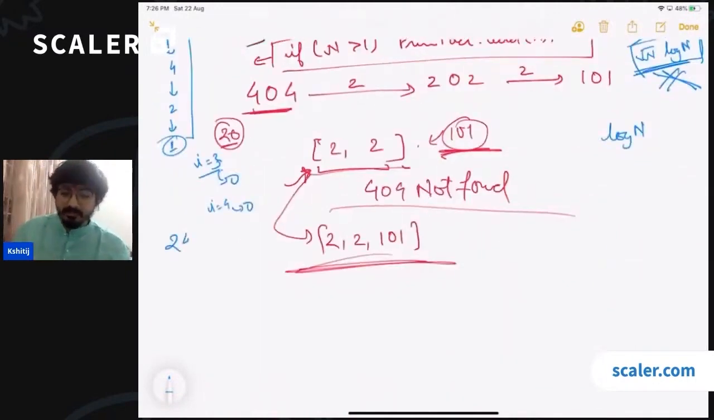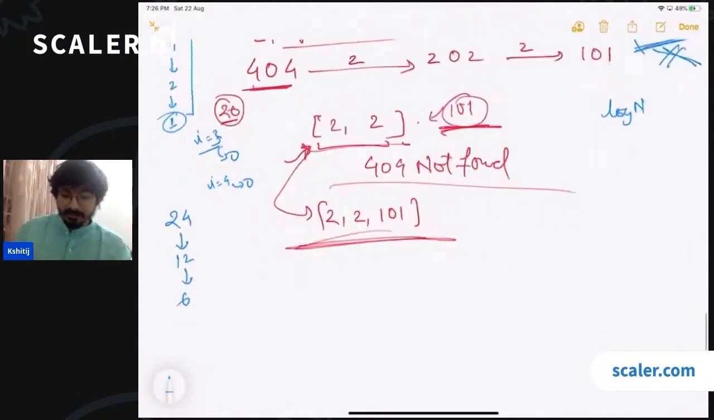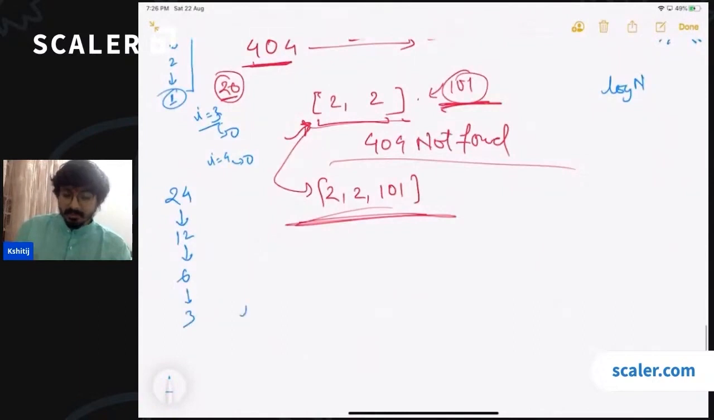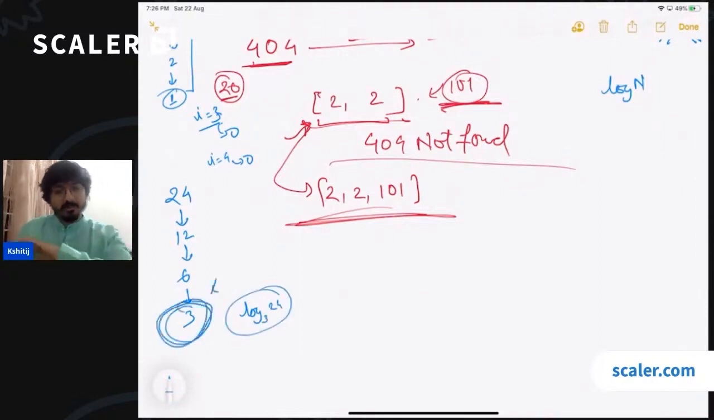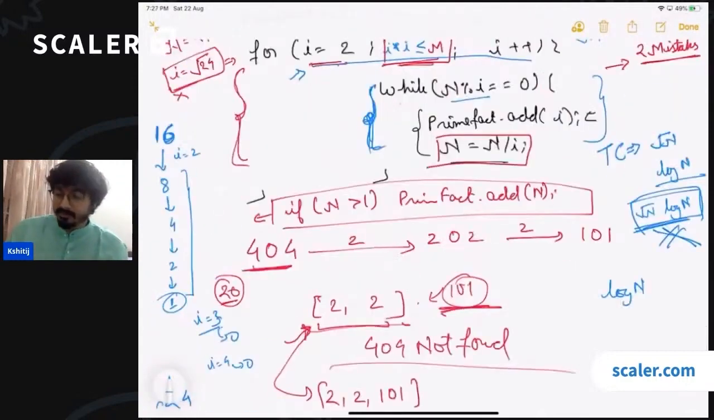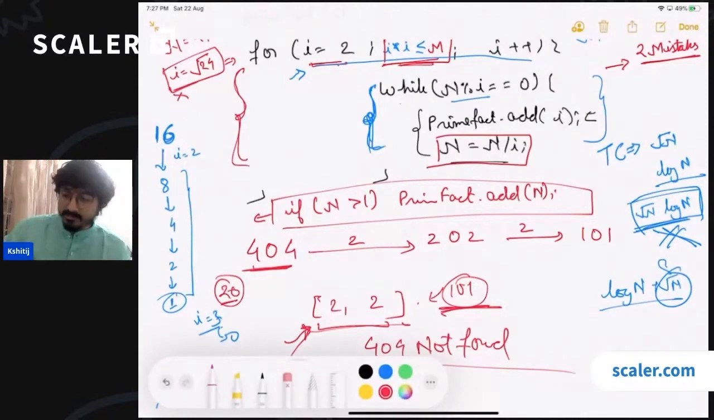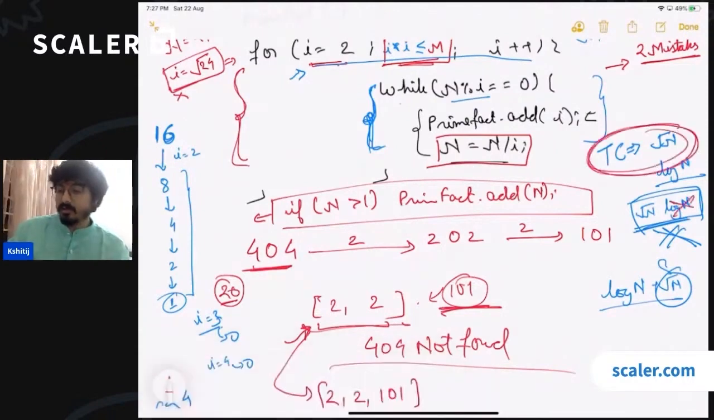Let us talk about any other number. If I talk about 24, 2 can reduce it to 12, then 2 can reduce it to 6, then 2 can reduce it to 3. Now 3 is not going to have log base 3 of 24 steps, because 3 is going to reduce this number, which has already been reduced by 2, right? So the total number of steps, including all the i's combined, is going to be log of n. So this is going to be log of n plus square root of n, which is nothing but square root of n.